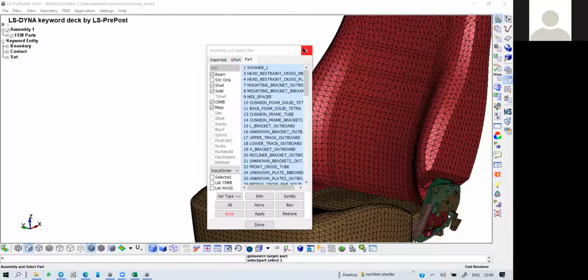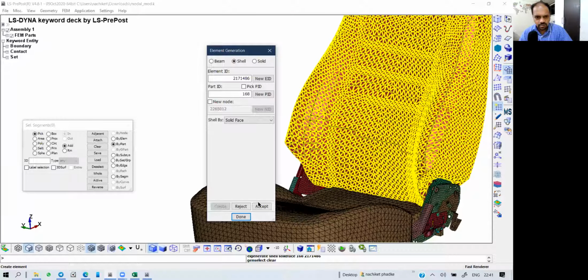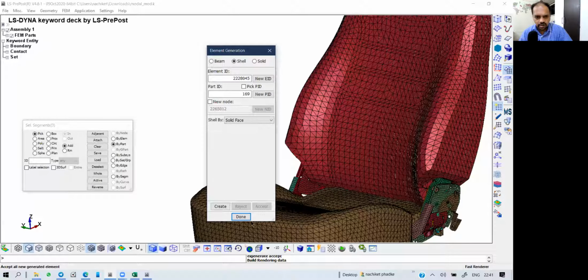Yes. Okay, so it is solid phase. We'll try this. I tried it once, but let me check. It asks for select segment, so I'll just click by part. Okay, and I will click on create. I click on accept. I don't know whether it will create another part or not, and I'll click on done.